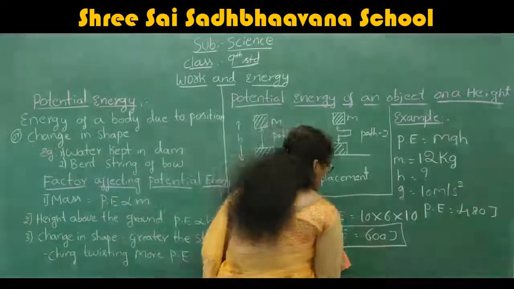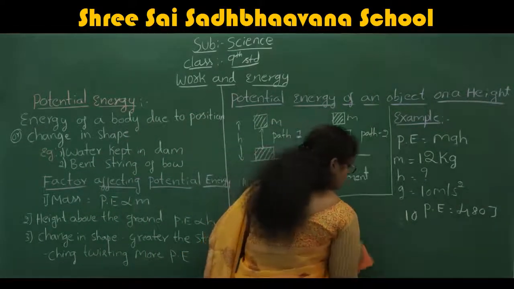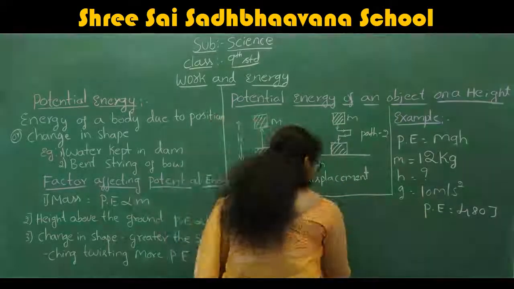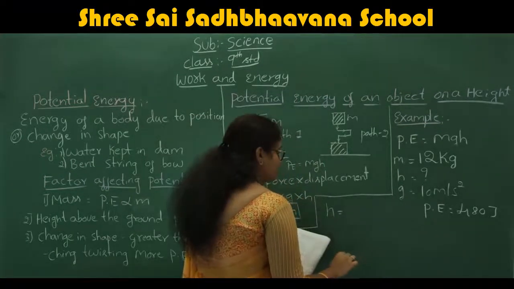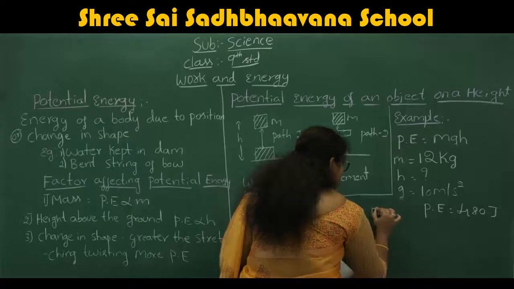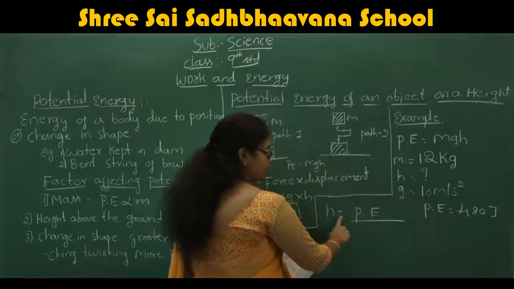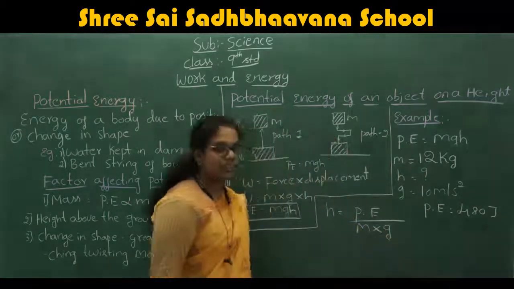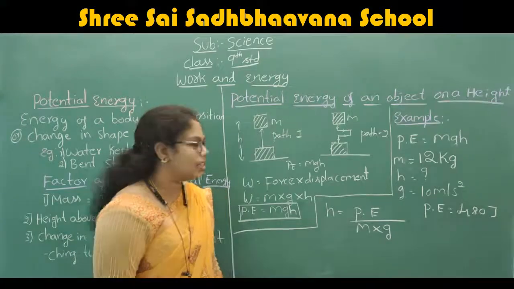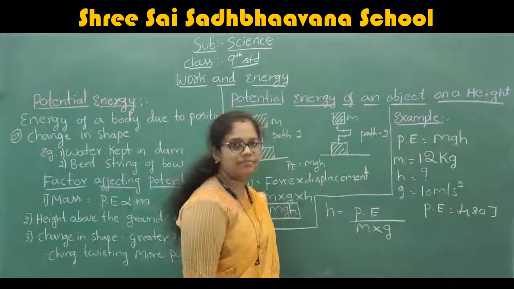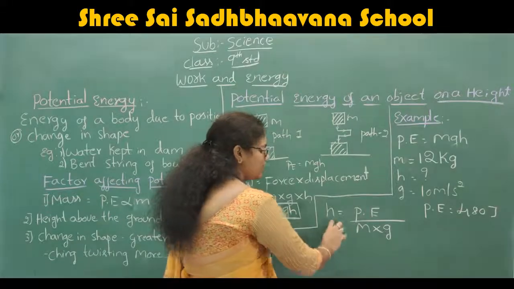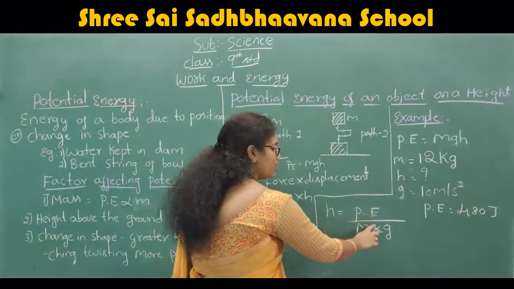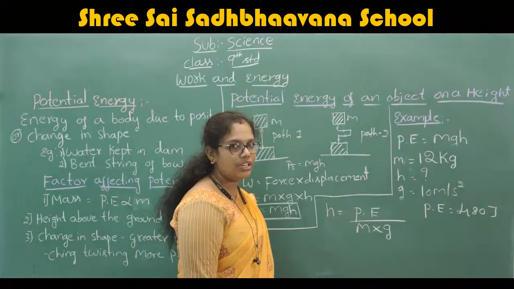Therefore, what will happen to this formula? You know the formula PE is equal to mgh. But here it changes, you want the value of h. Therefore, h is equal to PE divided by m into g. This will be the formula. You don't want PE, it is already given in the question, but you want the value of h. Therefore, the formula is changed to h is equal to potential energy divided by mass into acceleration due to gravity.